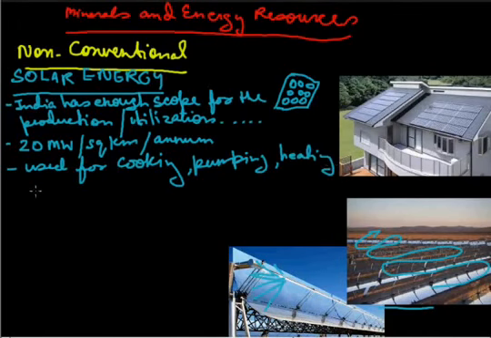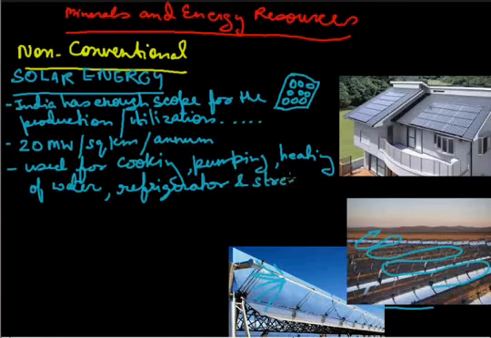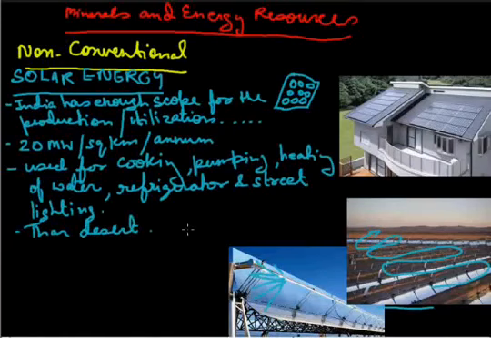Many people are using solar energy for the geyser in their homes. It is also used for refrigerators and street lighting. In rural areas it is very easy for us to use street lights, because electricity is not there.